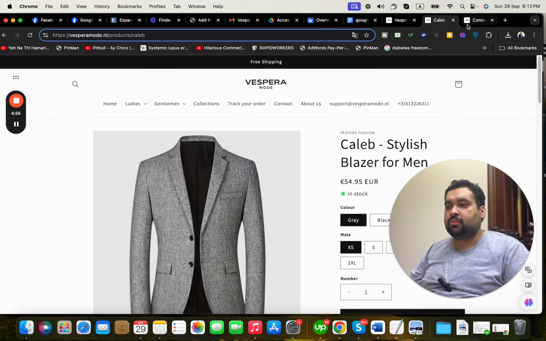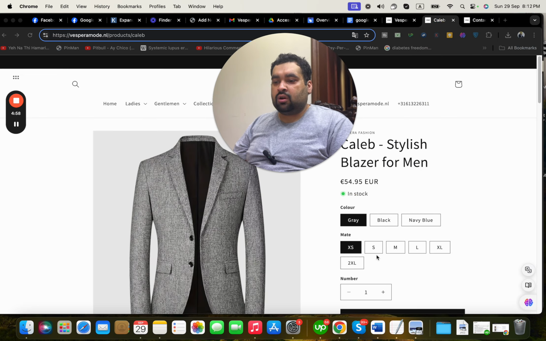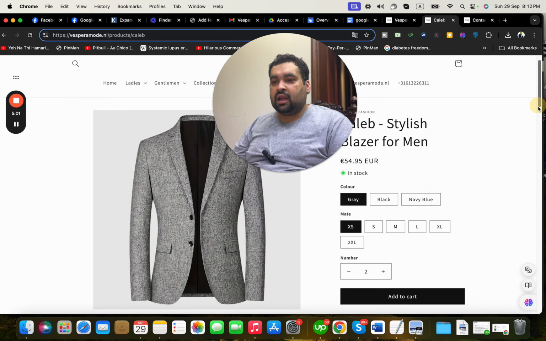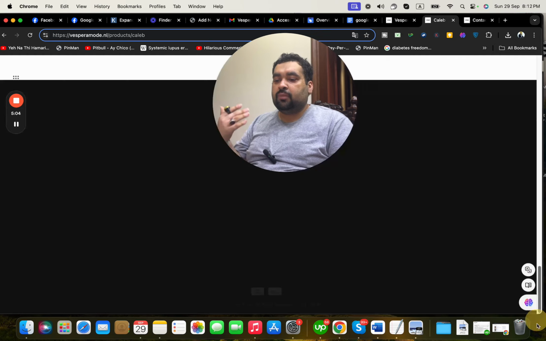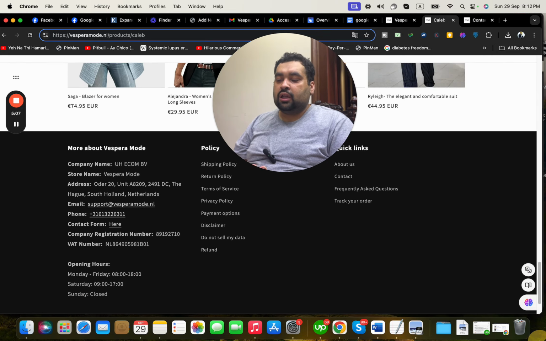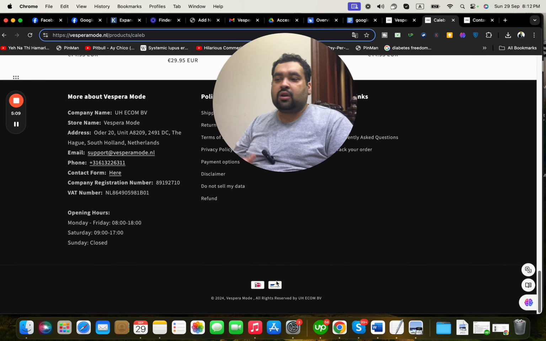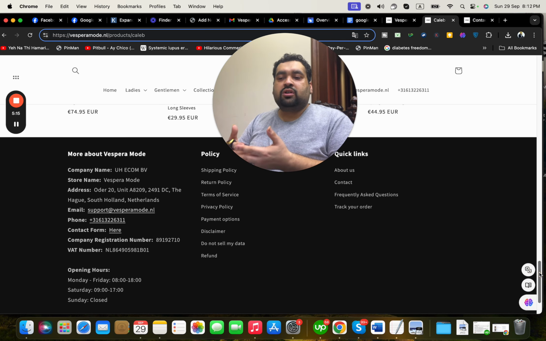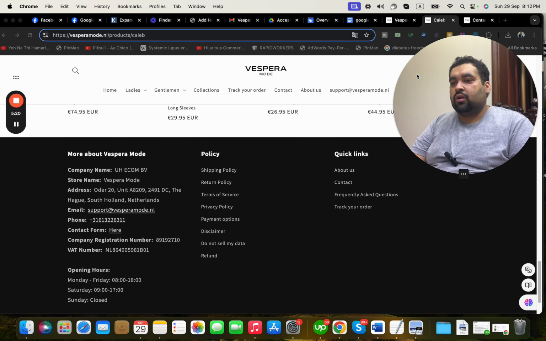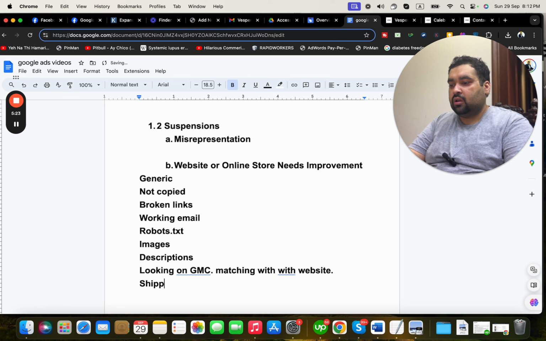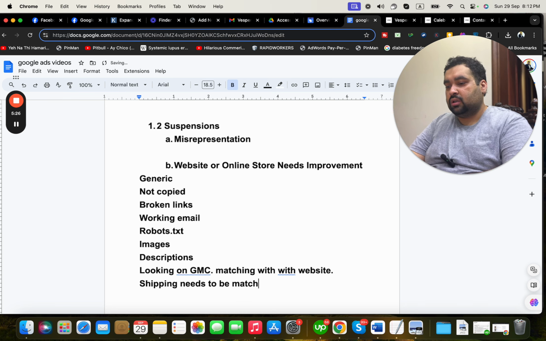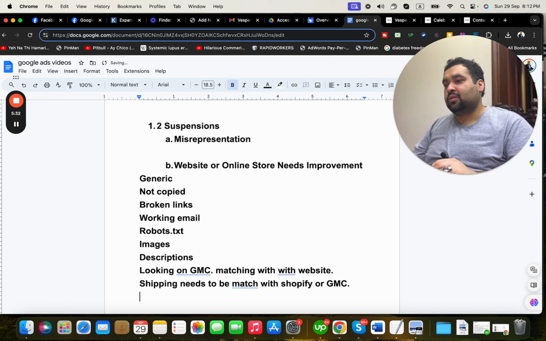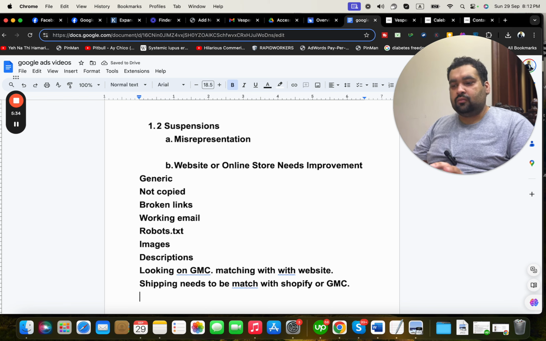I'm just giving you a general example, like if the cart is not working. If I add two products, it's not working. If I add multiple products, it's not working. Any issues further on, the payment methods you are claiming, are they actually available or not? Like these two are claimed, but if during checkout they are not available, what's the purpose? The pricing is fine or not? Refund policy page, return policy page, shipment, and also matching it with your Shopify or your WordPress as well. So the shipping needs to be matched with the Shopify or GMC. Okay, so that should also be part of sorting out these issues.